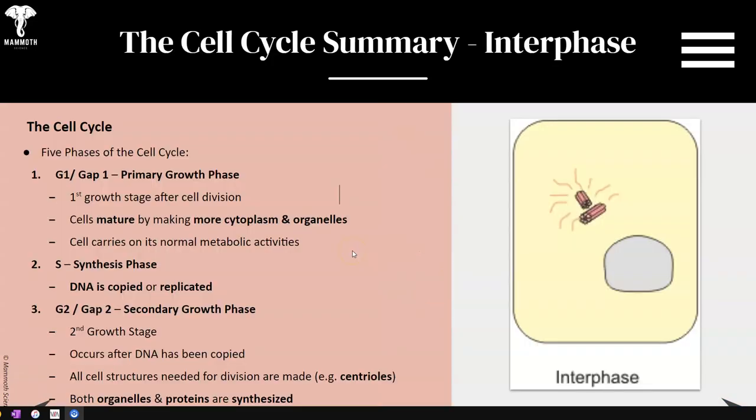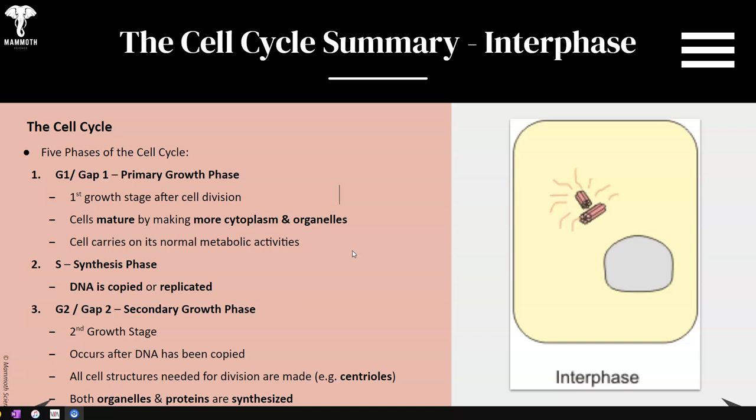Now, the cell cycle summary. Let's talk about how it starts. The first phase is called interphase. Now, it is part of the cell cycle, but not a part of mitosis, which we'll get into in a minute. There are specific parts of interphase that you need to know. So 5 phases of the cell cycle go like this. Interphase incorporates or encompasses G1, Gap 1, or primary growth phase. There are 3 names for this one phase.